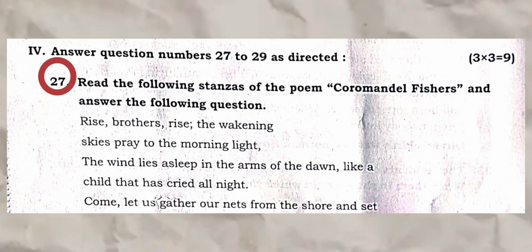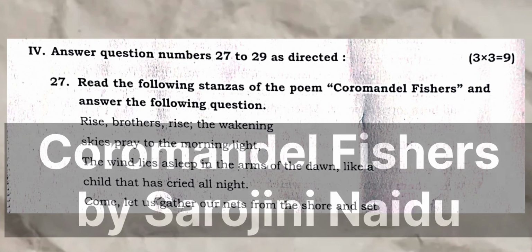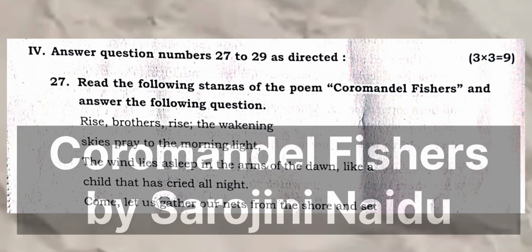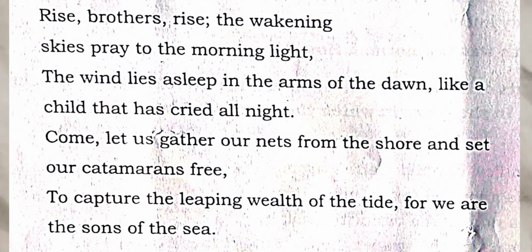Question 27. Read the following stanzas of the poem Coromandel Fishers and answer the following question. Rise, brothers, rise. The wakening skies pray to the morning light. The wind lies asleep in the arms of the dawn, like a child that has cried all night. Come, let us gather our nets from the shore and set our catamarans free to capture the leaping wealth of the tide, for we are the sons of the sea.